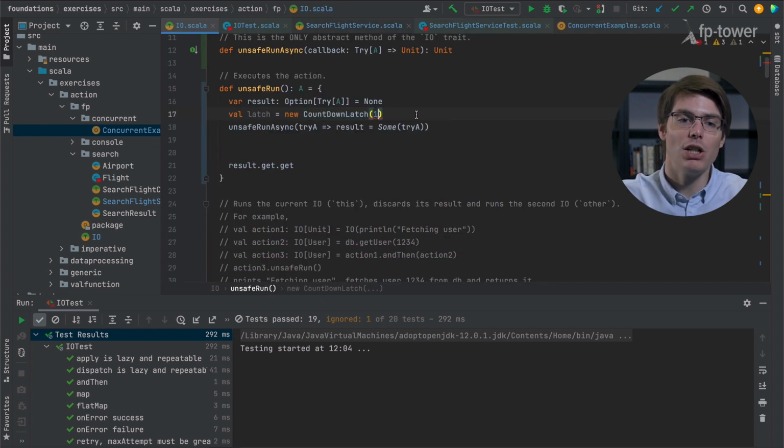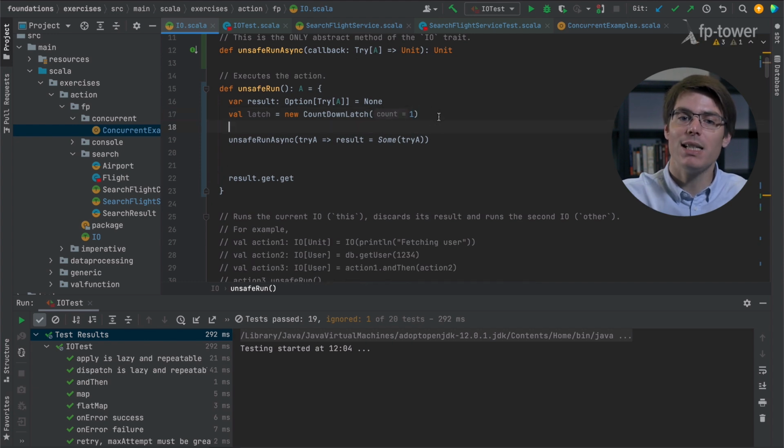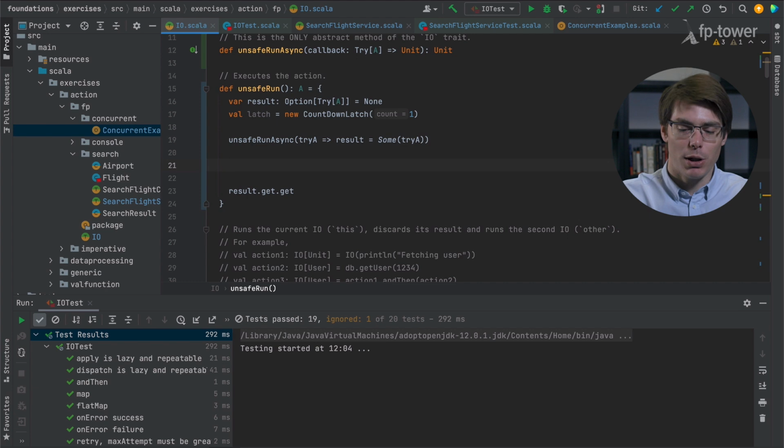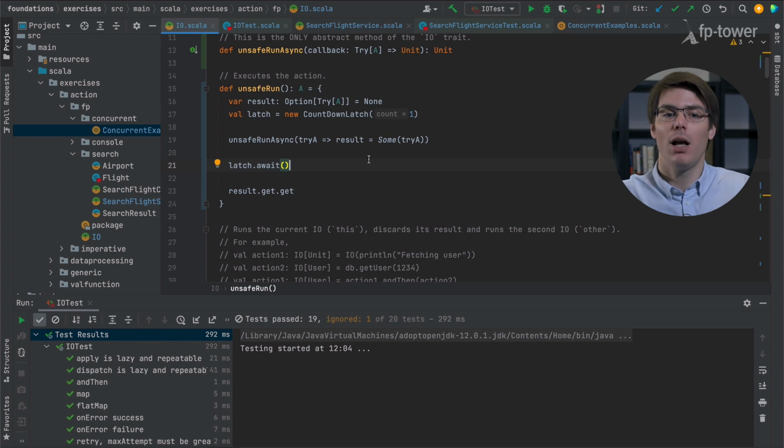And how does it work? You initialize a CountDownLatch with a number, and this is how many times the countDown function should be called. So if you want to wait for 2 operations to be done, you set the latch to 2. But here we only want 1 operation to be done, this callback function to be called. So at the end, we'll say latch.await. latch.await is going to wait for the count to be equal to 0. As long as the count is not equal to 0, we'll block. This is really the same as doing this while the option is None, we keep sleeping. It's the same, but slightly more efficient.